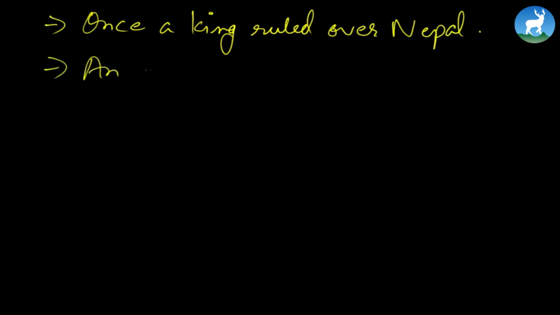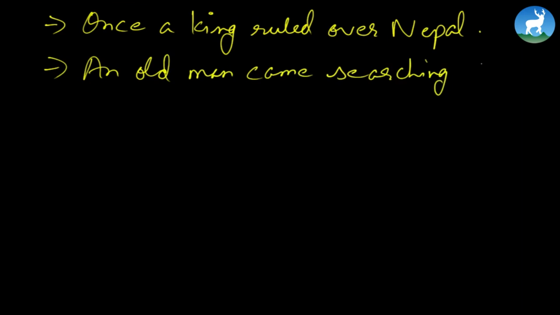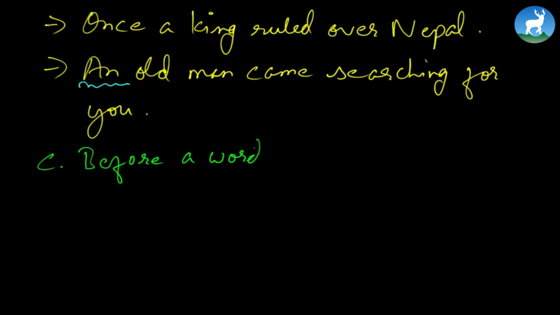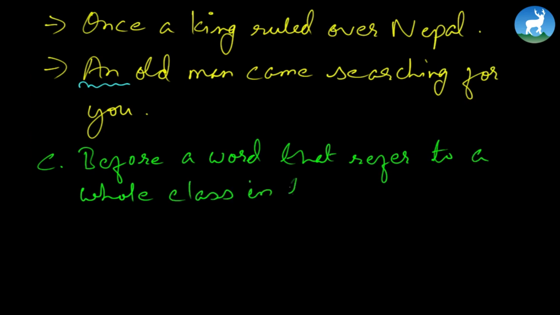An old man came searching for you. Again, an old man. The old man is not specific. We don't know who that old man is. Any old man, and just one old man came searching for you. Now the third case: before a word that refers to a whole class in the sense of all or any.